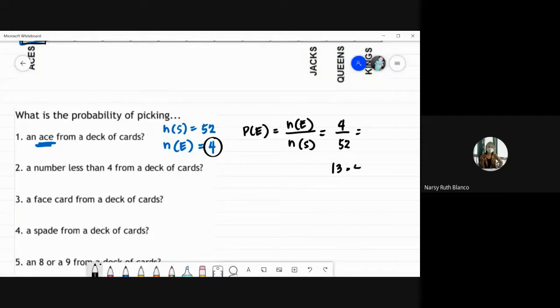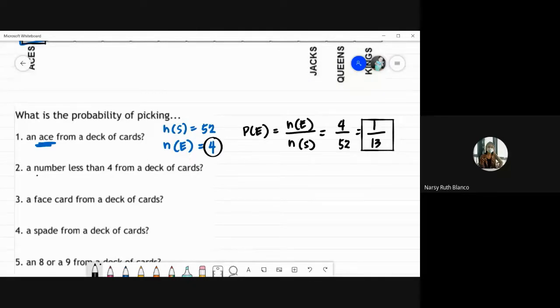So, 13 times 4 is 52. So, ibig sabihin, pag divide mo 4 divided by itself, that's 1. 52 divided by 4, that would be 13. Okay? Ayan. So, ang sagot natin for this class is 1 over 13. You can change it into decimal, you can change it into percentage. Okay, pero wag na natin i-change para marami tayong makover.